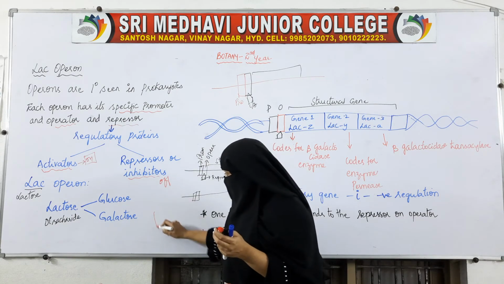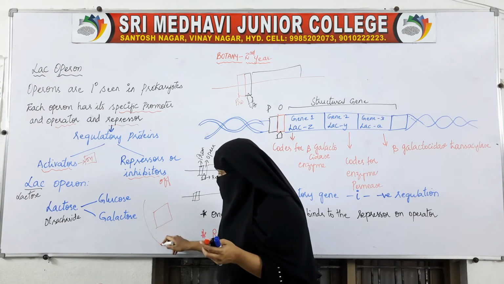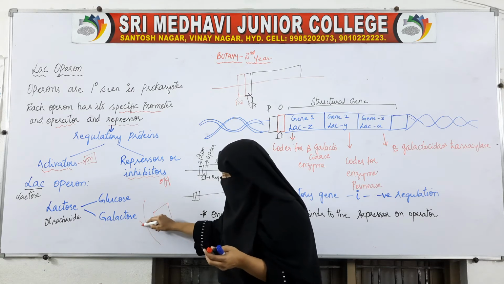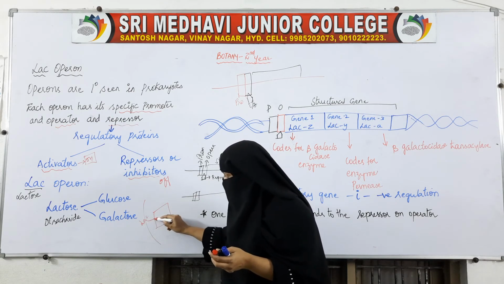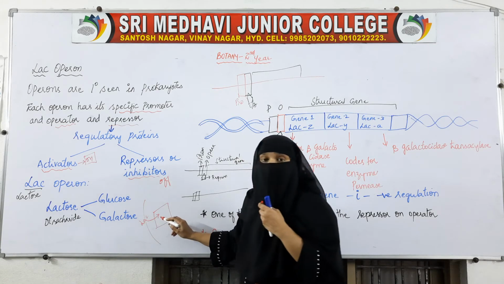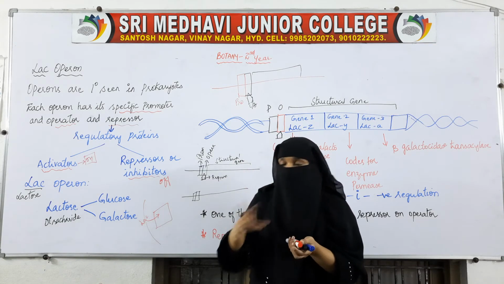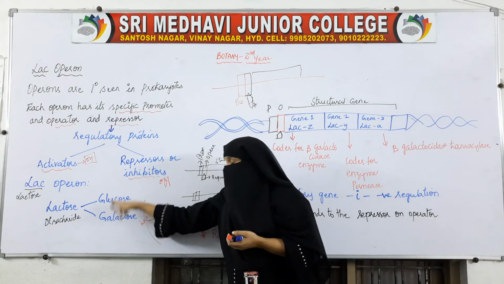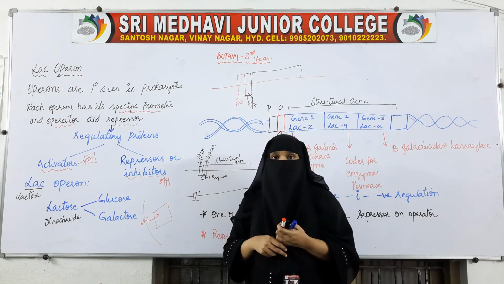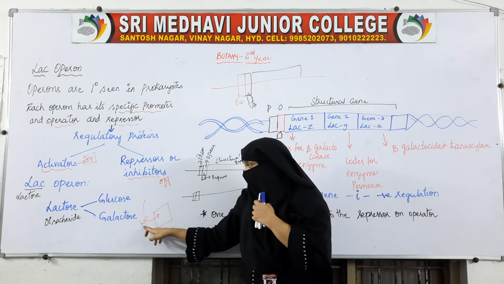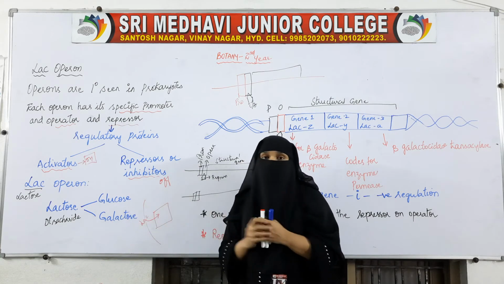For example, if this is the bacteria and this is the medium, lactose is present in the medium and has to enter the bacteria. Bacteria want glucose, so it will not allow the lactose to enter inside it.